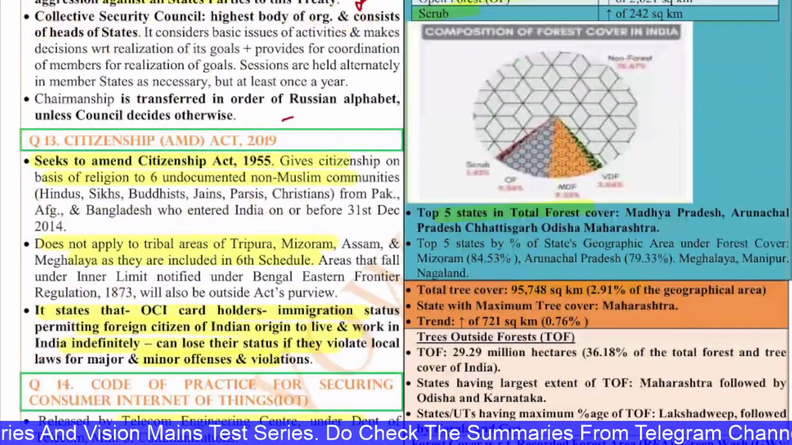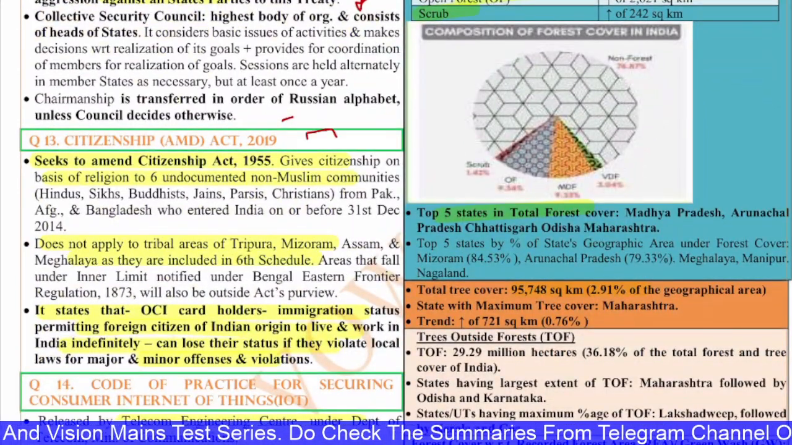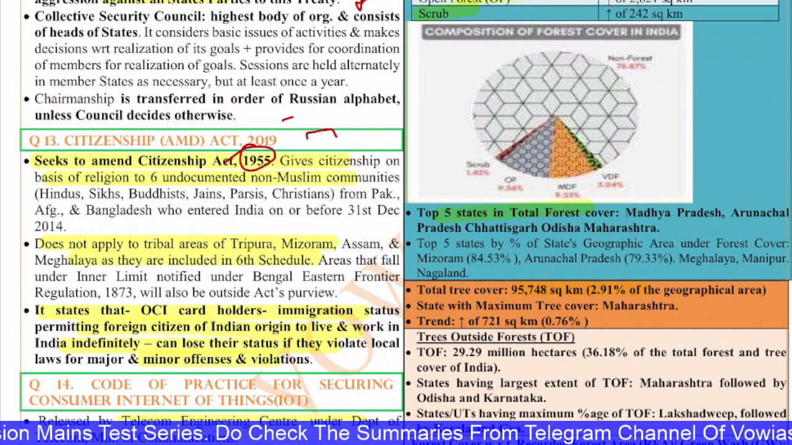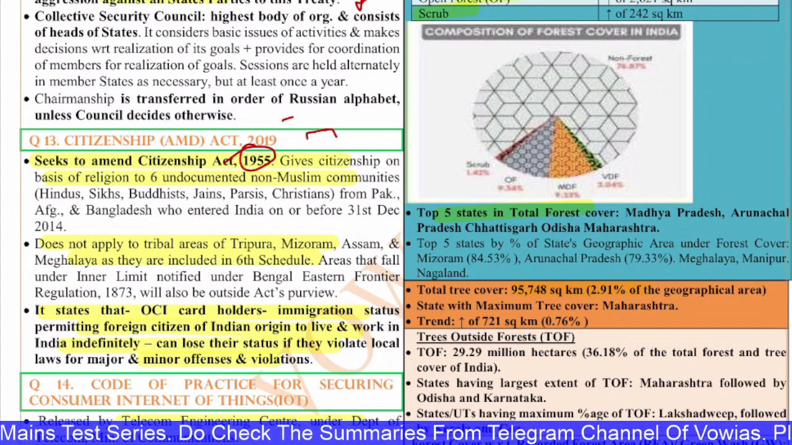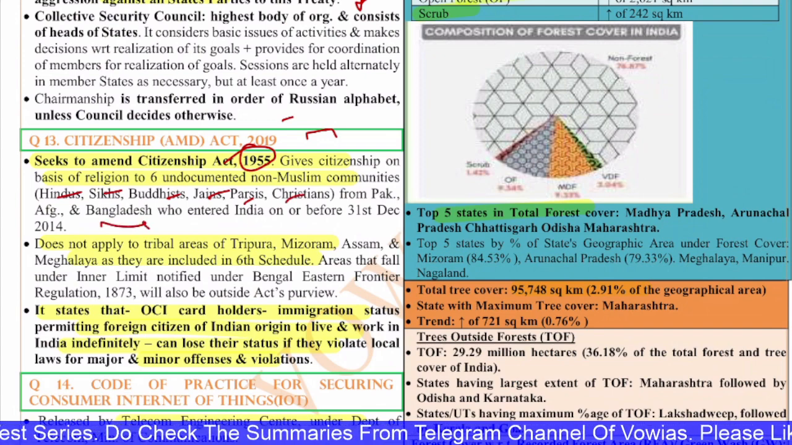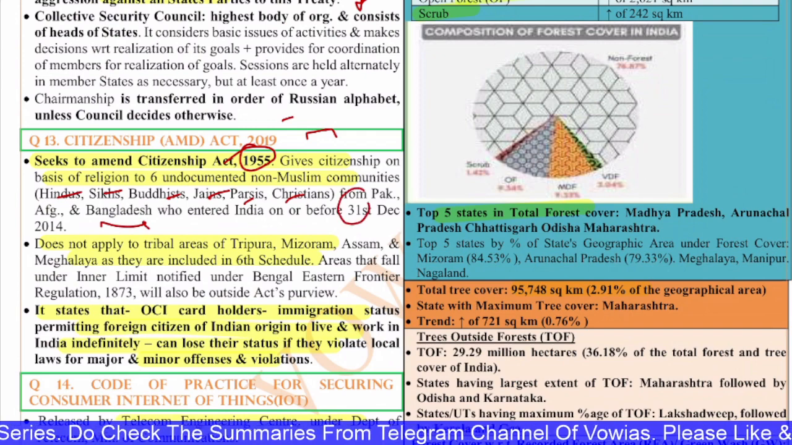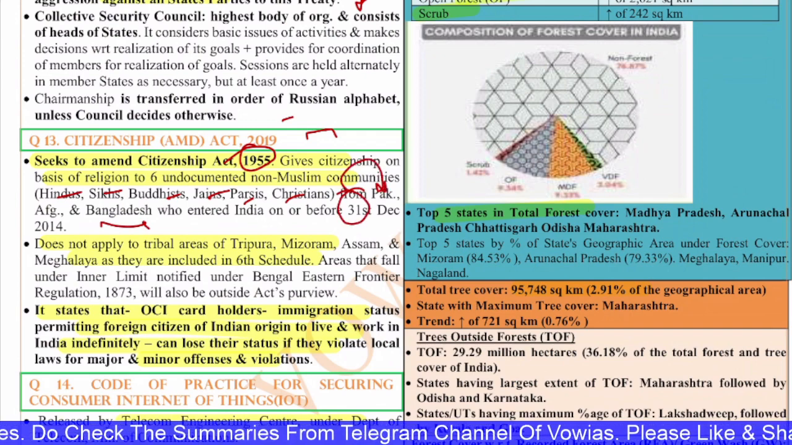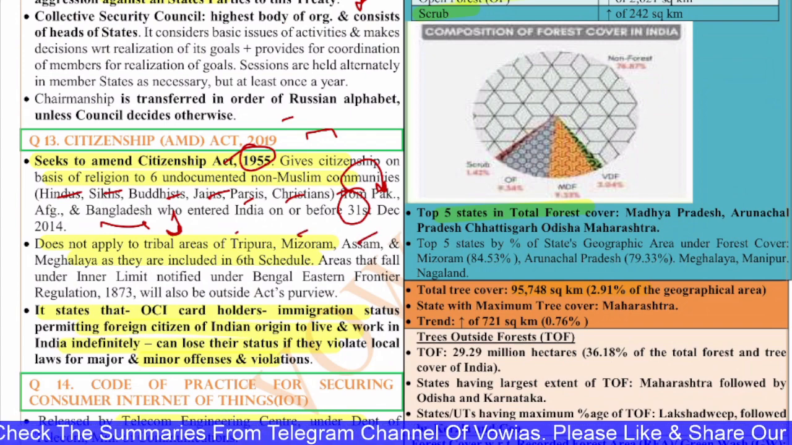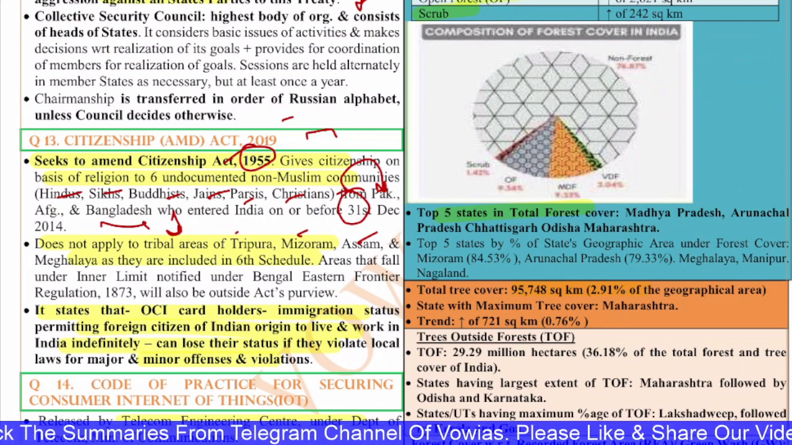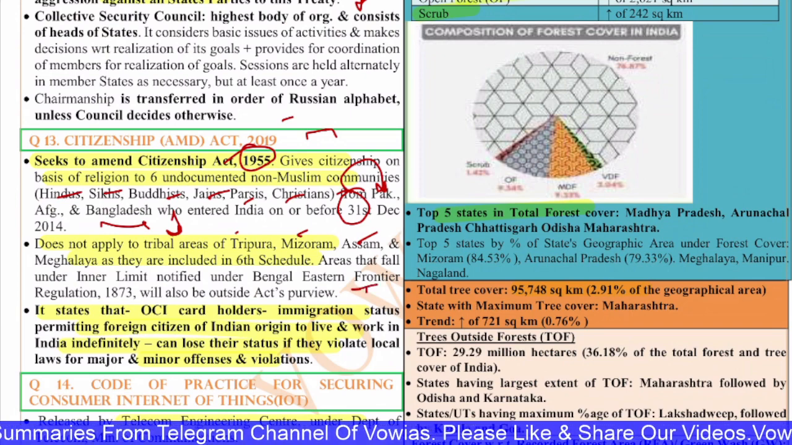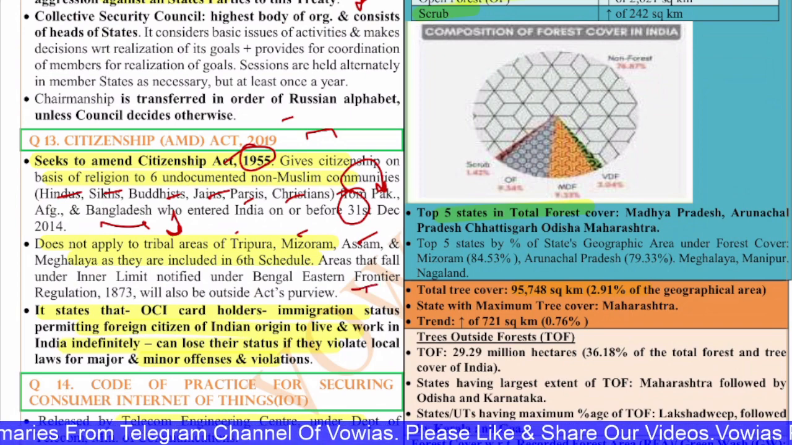Next, the 13th question is on the Citizenship Amendment Act of 2019. It seeks to amend the 1955 Act. It gives citizenship on the basis of religion to 6 undocumented non-Muslim communities: Hindu, Sikh, Buddhist, Jain, Parsi, Christian from Pakistan, Afghanistan, and Bangladesh who entered India on or before 31st of December 2014. It does not apply to the tribal areas of Tripura, Mizoram, Assam, and Meghalaya, as they are included in the 6th Schedule. And the area that falls under the Inner Line, under the Inner Limit notified under the Bengal Eastern Frontier Regulation 1873, will also be outside the Act's purview.